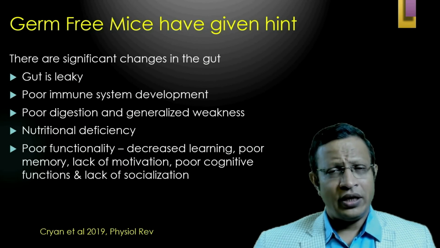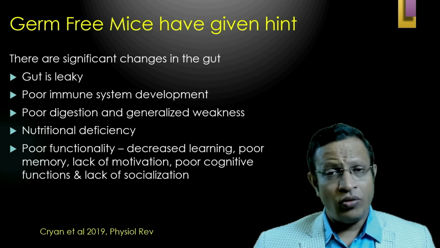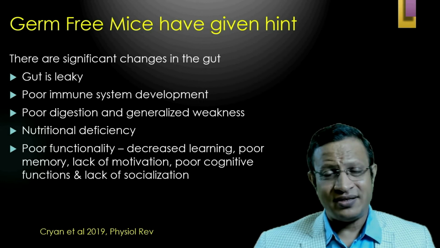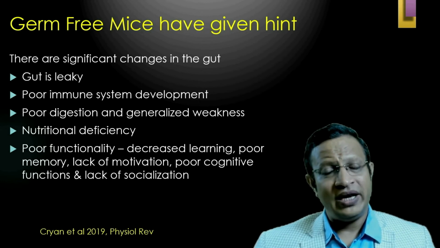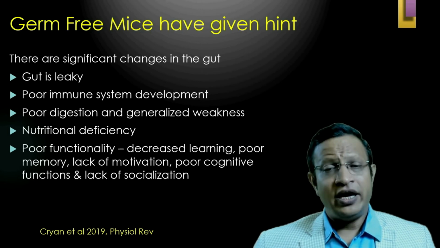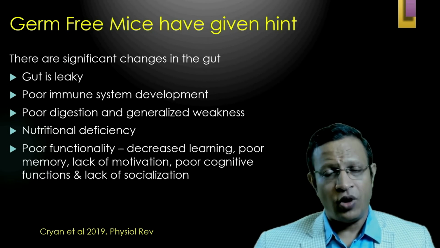Now, they have studied these germ-free mice after the microbiota has been introduced. They have found there are differences between germ-free mice and normally fed mice. In germ-free mice, they have found that their gut is leaky. That means the pathogens can grow easily into various parts of the body.